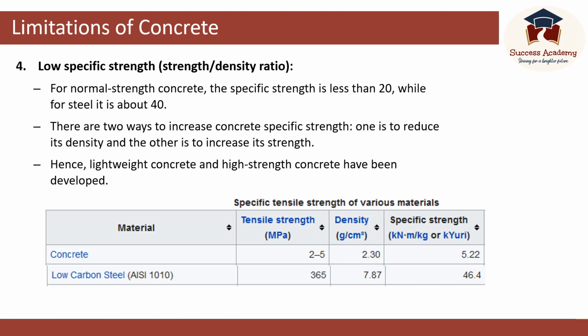Concrete has a low specific strength. That means the strength to density ratio is less. For normal strength concrete, the specific strength is less than 20, while for steel it is 40. There are two ways to increase concrete specific strength. One is to increase the strength or else to reduce the density. Hence, lightweight concrete and high strength concrete have been developed. So you can see some values compared with concrete and carbon steel here.